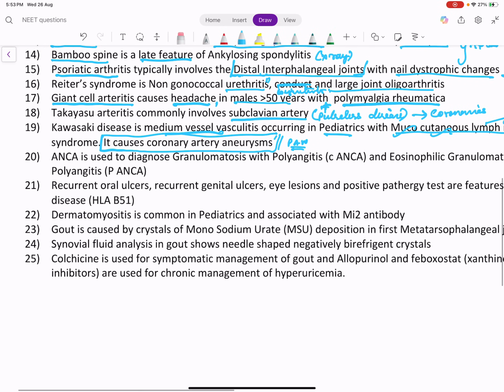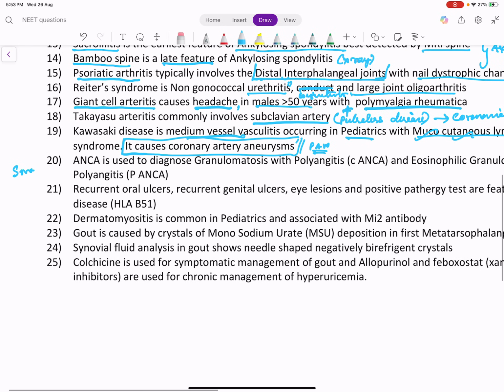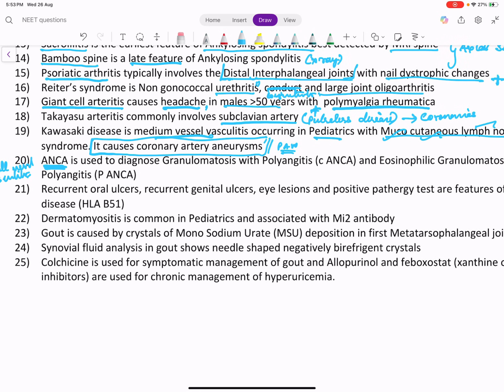Now about small vessel vasculitis. There are many small vessel vasculitis. What is important to know is the pauci-immune vasculitis, that is, we have ANCA, anti-neutrophilic cytoplasmic antibody. These are specific antibodies which are found in diseases called GPA, granulomatosis with polyangiitis, Wegener's granulomatosis.